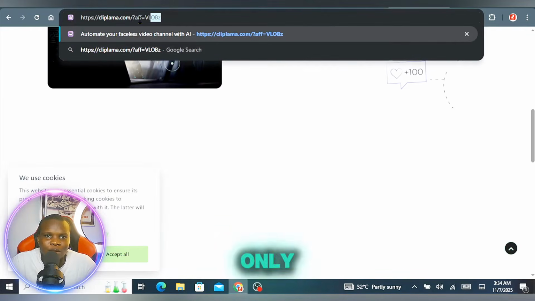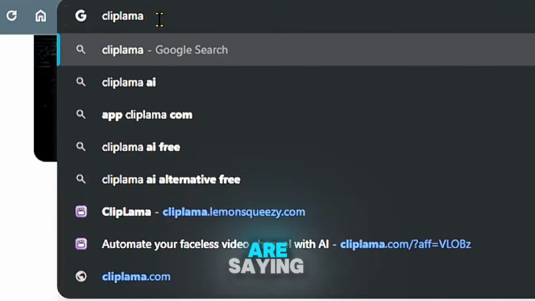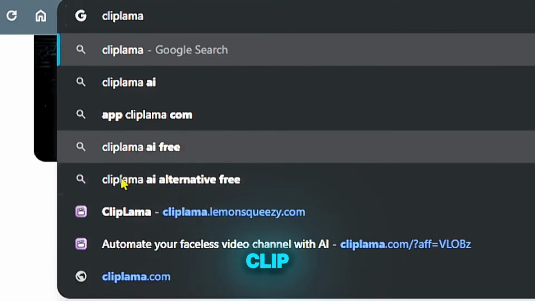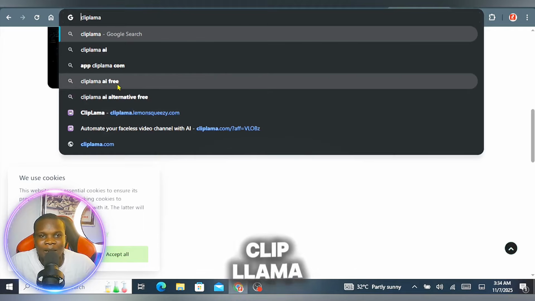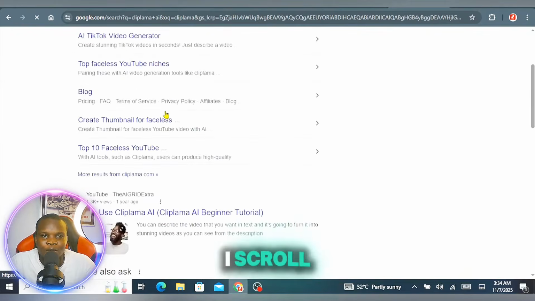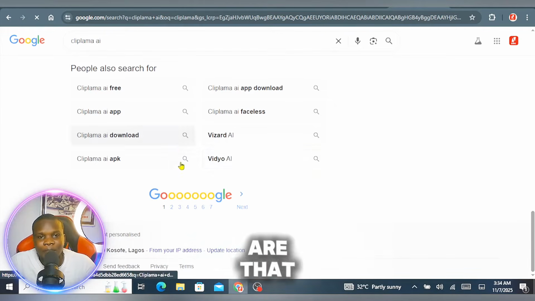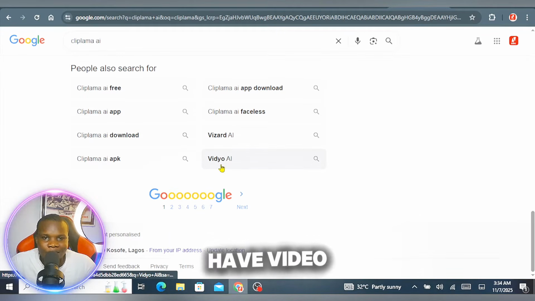So we're going to search only this to see if people are saying something about this. Clip Llama AI alternative free, Clip Llama AI free. If I click on this one right now and scroll down, you're going to see people also ask this one, free download, faceless, and this. You can see related tools that people are searching for. We have Video AI, we have Wizard AI.